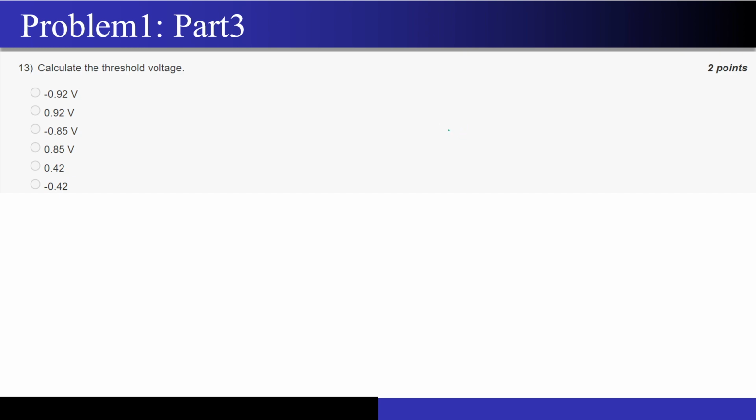Now they have been asking us to calculate the threshold voltage. So now if I try to write the formula for threshold voltage, we have seen it like phi s plus root of 2q epsilon si Na times phi s, divided by C ox dash, plus, because of the phi ms work function difference, we will also get a term of flat band voltage over here.